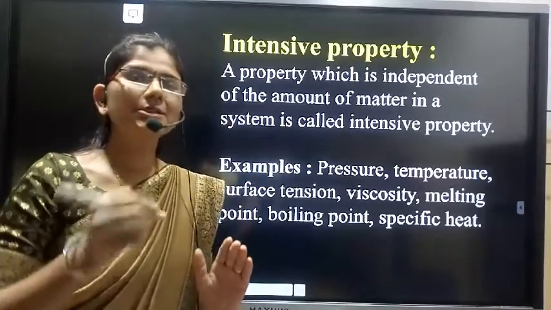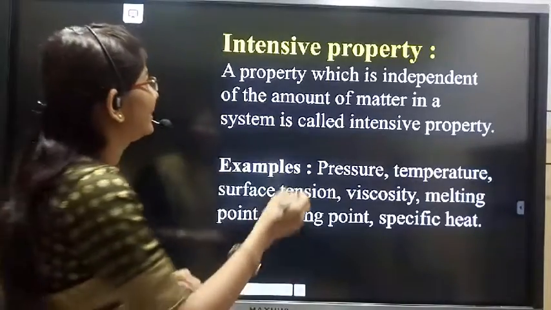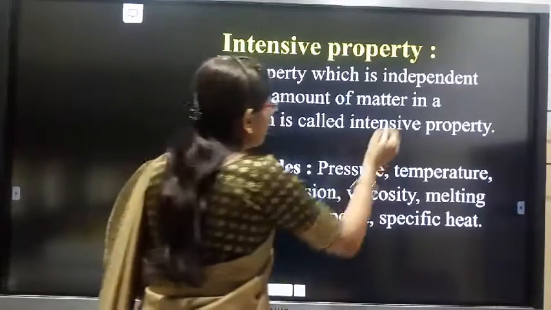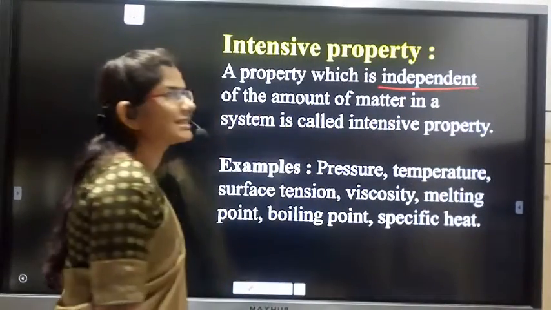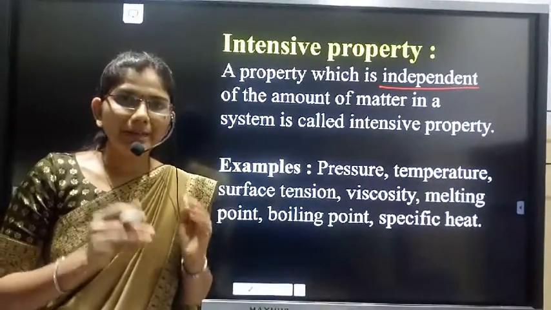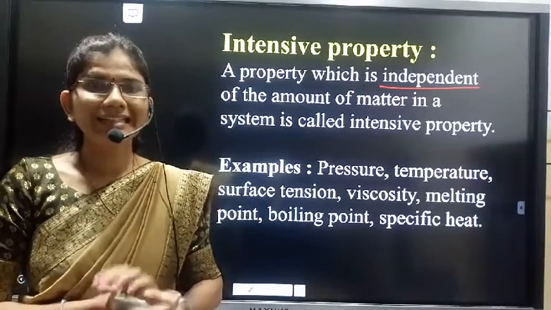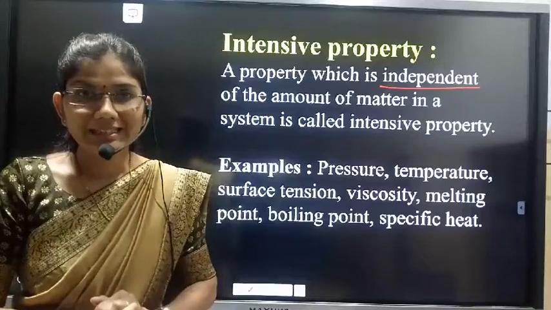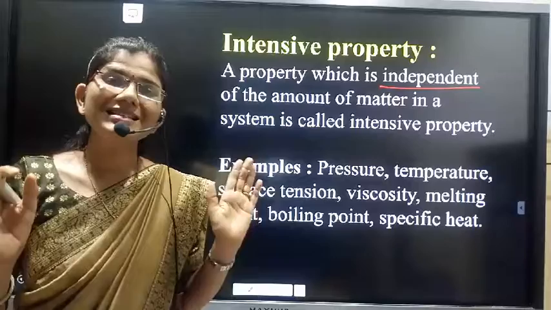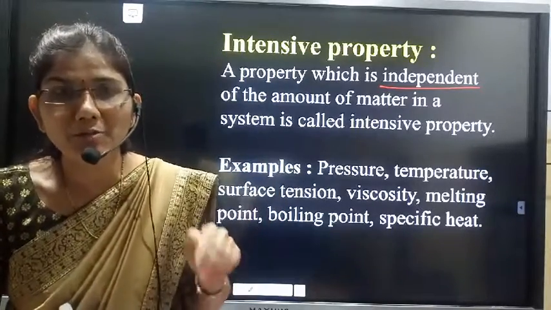Intensive property is the property of a system which is independent of the amount of matter present in it. For example, temperature. If we measure the temperature in a bucket having water and in a tank having water, then the temperature in both these systems remains constant, remains the same. It does not depend on the amount of matter.